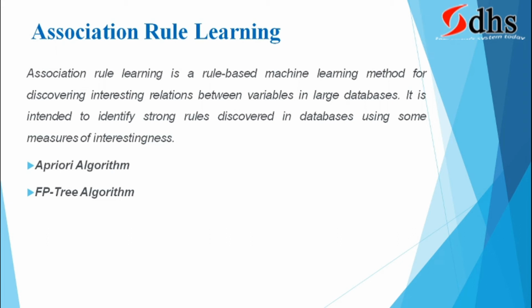For that purpose, to identify which are the frequent items they are purchasing together, we mostly use the Apriori algorithm and FP-tree algorithms. Before going to the Apriori algorithm and FP-tree algorithm, it will give which are the frequent items purchased together, and we have to identify the association between the items. What is association? Association is nothing but the relationship between the items.